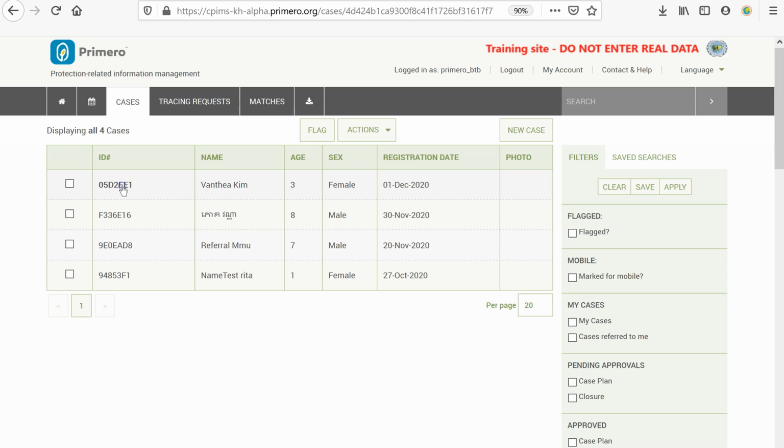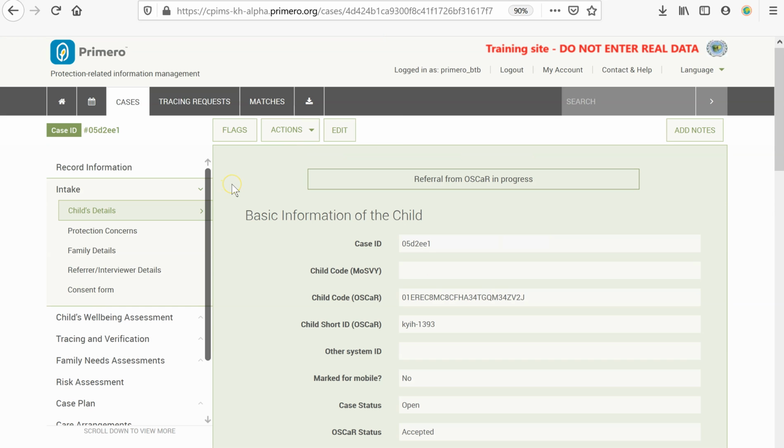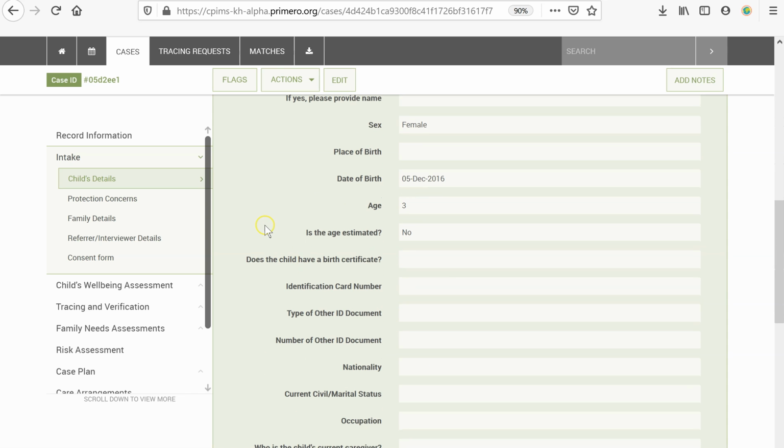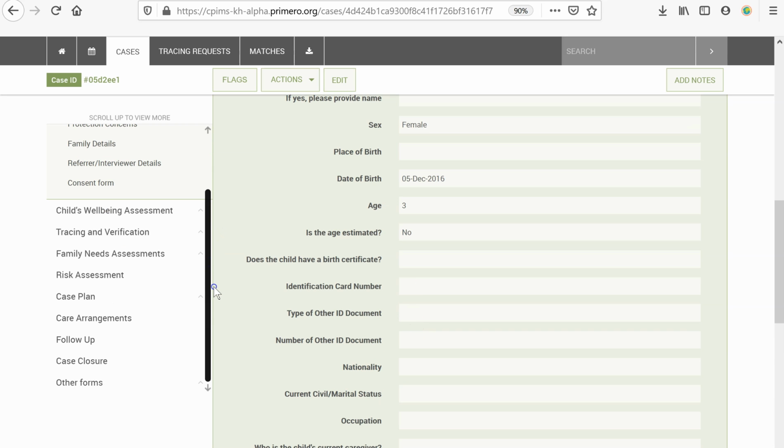So as a case worker, I can now go into the case and start addressing the issues that were identified by the OSCaR partner organization. But note that because the case is not sent with a lot of information, is not sent with a deep detail in terms of assessment, now the social worker can do his own assessments and complete information.